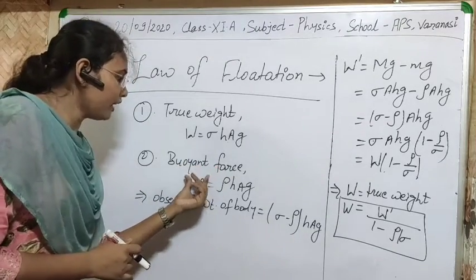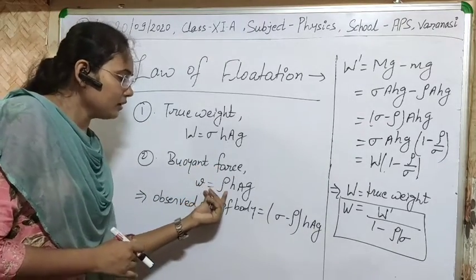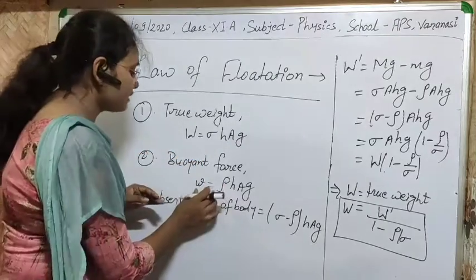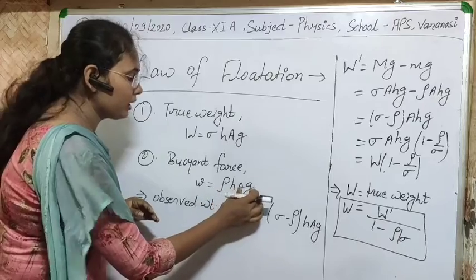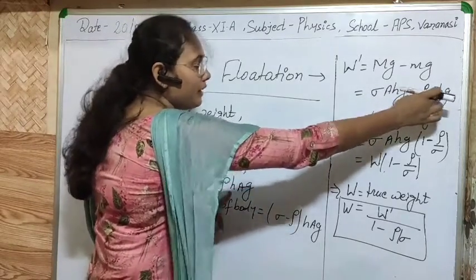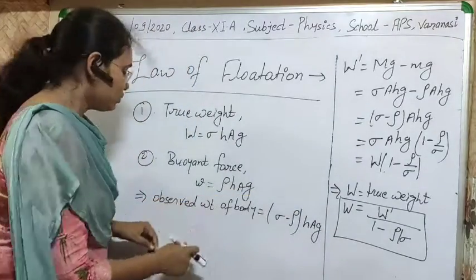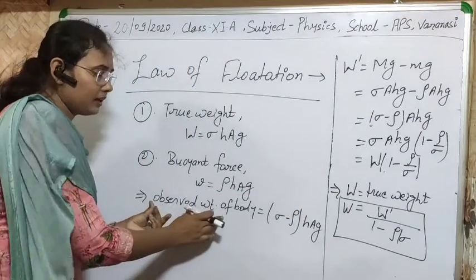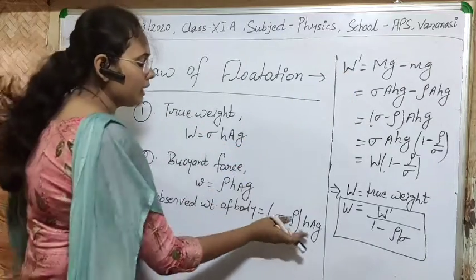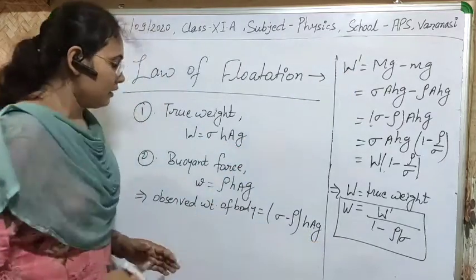What will be the value of the upthrust? That will be the mass of the liquid displaced by the body, simply small m into g, and the value of small m is rho A h. So we can take the observed weight, that is W dash. I am showing these things here.